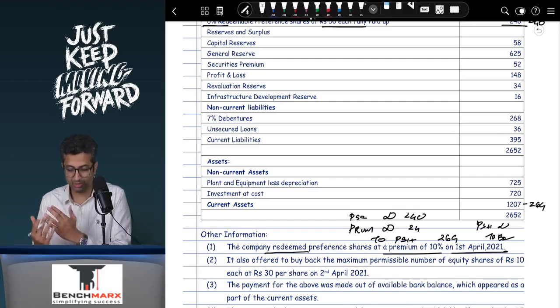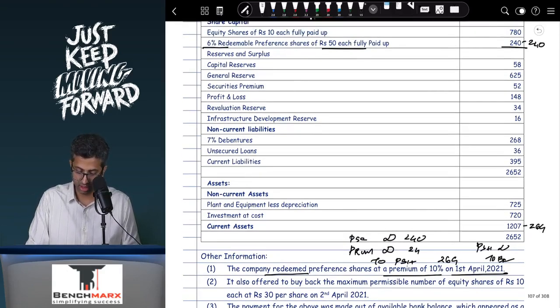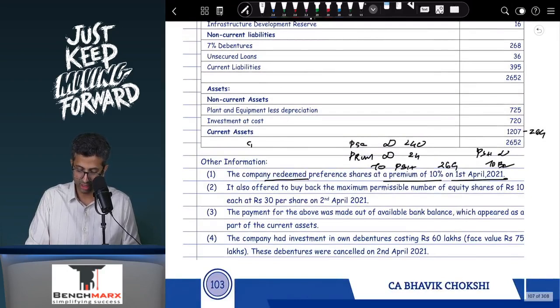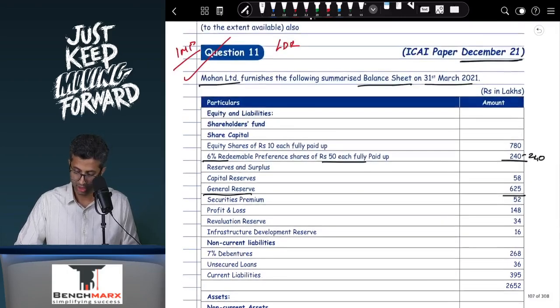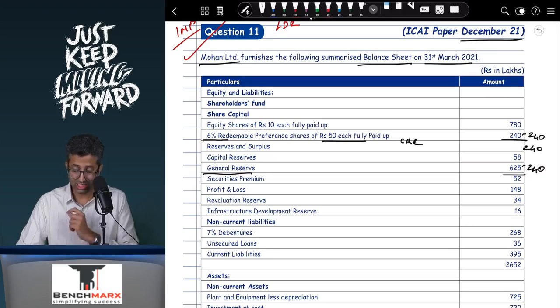Now, when preference shares are redeemed, I'll have to transfer some money to the CRR. So over here, CRR will be created. I will use the money in the general reserve, 625. So I will have general reserve account debit to CRR. This will be 240. So this is from the general reserve 240 and transfer to the CRR 240. Achha, there is a premium of 24.